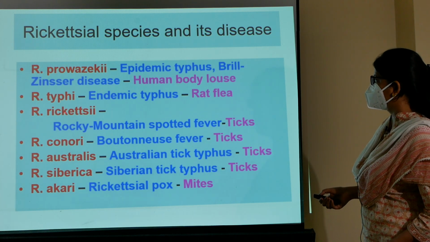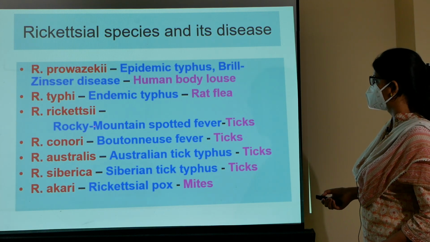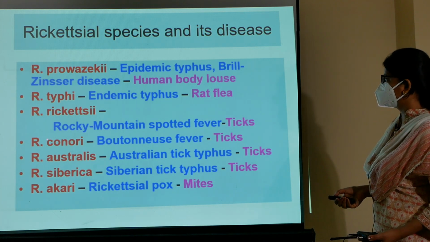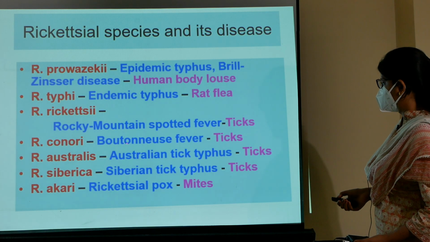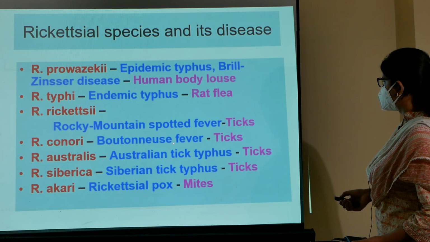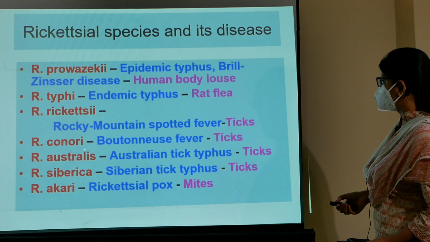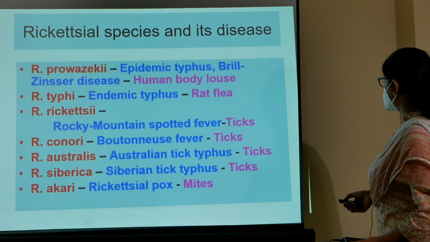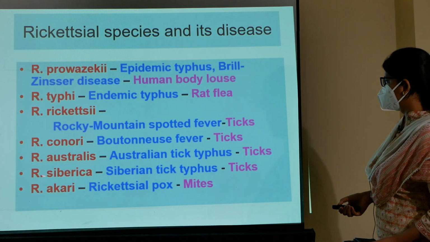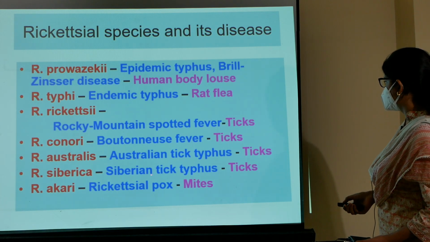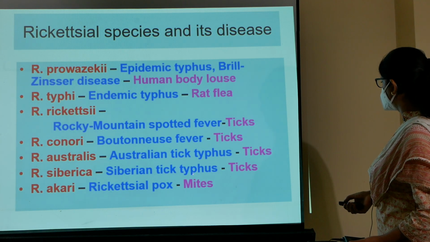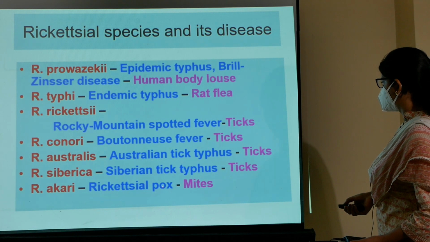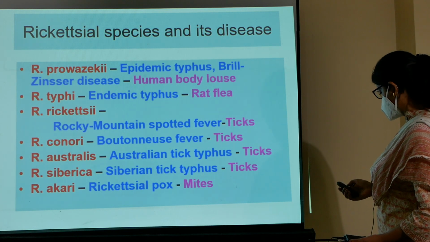Then Rickettsia rickettsii, the disease is Rocky Mountain spotted fever and the transmission is through vector ticks. Then Rickettsia conorii, it causes Boutonneuse fever and the transmission is through ticks. Then Rickettsia australis, it causes Australian tick typhus, transmitted through ticks. Then Rickettsia sibirica, it causes Siberian tick typhus, transmitted through ticks. Rickettsia akari causes rickettsialpox and the transmission is through mites.